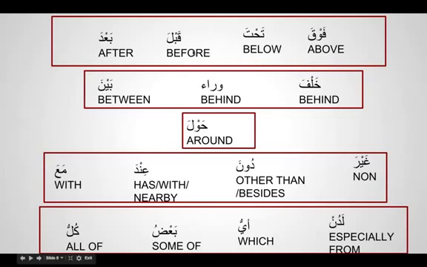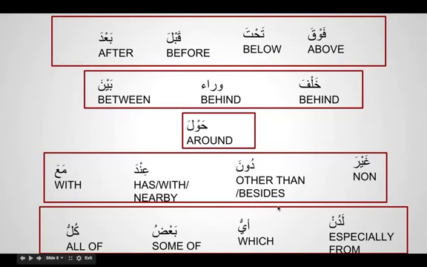Fawqa means above, tahta below, qabla before, ba'da after, khalfa behind, wara'a behind, bayna between, hawla around, ghayra non, duna other than or besides, inda has or with or nearby, ma'a with, ladun especially from, ayyu which, ba'du some of, and kullu means all of.